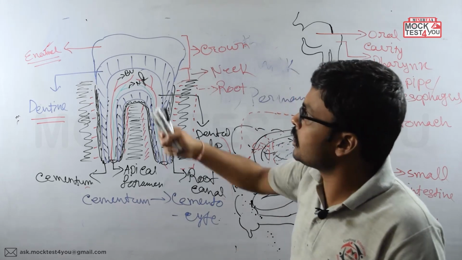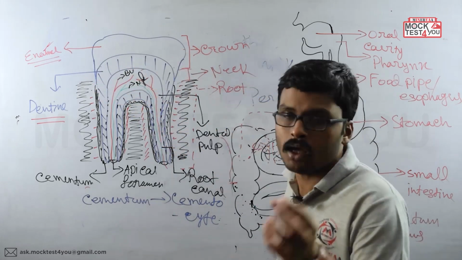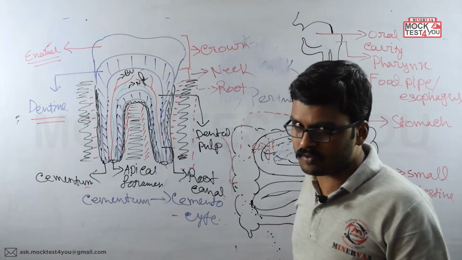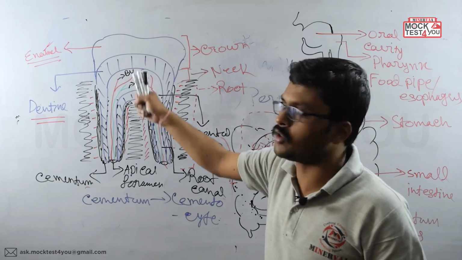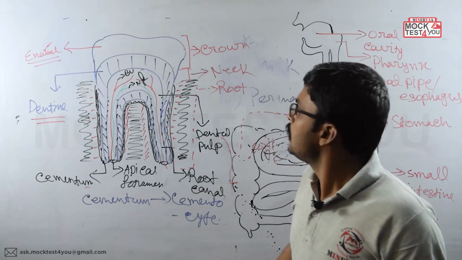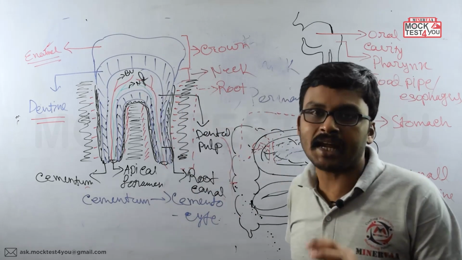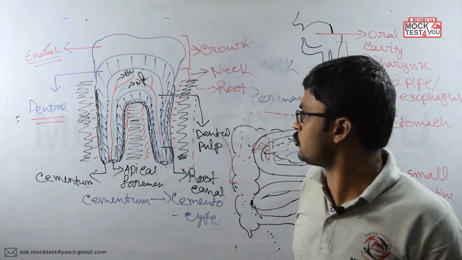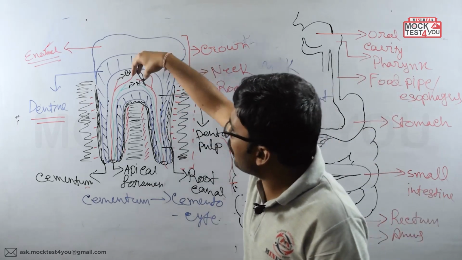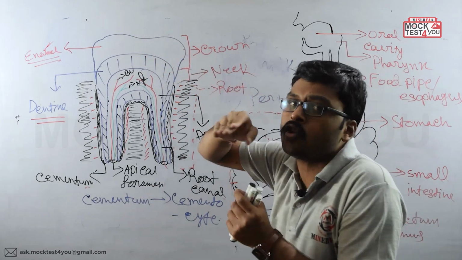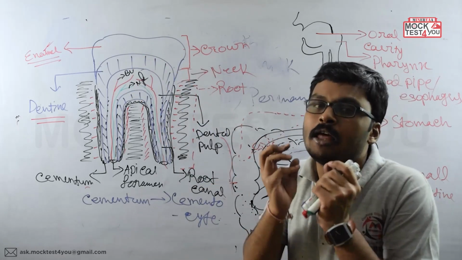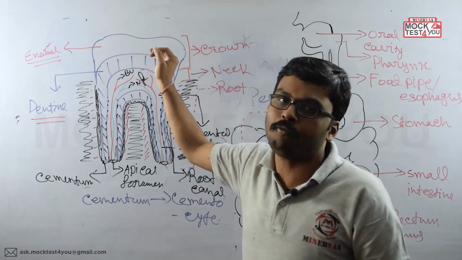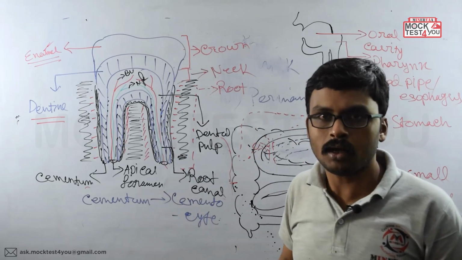Because in the enamel region, no nerve fiber or blood vessel is present, and the same is true for the dentine region. In the pulp region we get the nerve fibers and the blood vessels. So once the pulp region is open because of the tooth decay, at that moment only we will feel the pain. Before that we will not feel any pain. Clear?